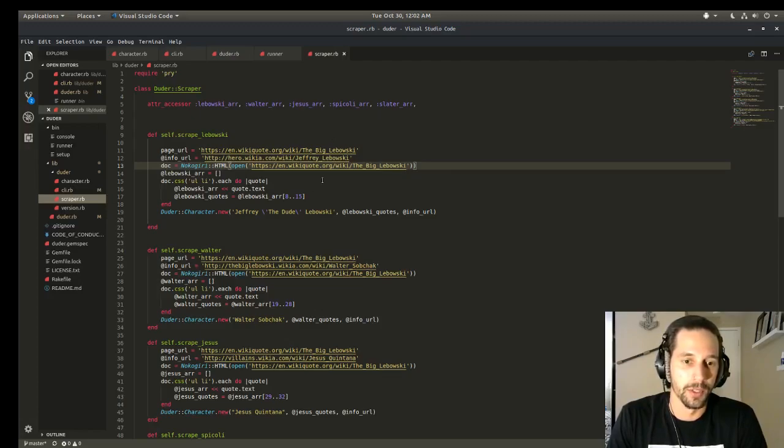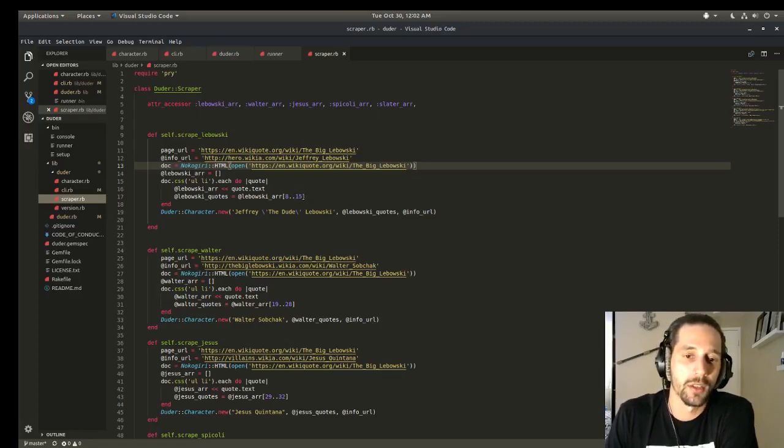Now, I did mention that the first three characters here are all coming from the same Big Lebowski page. So in order for me to select just the quotes that I wanted for each character, I had to do a little workaround. Right under here you see I set another instance variable, Lebowski quotes, and that's equal to the Lebowski array that I've filled right above it. And then you see the indices 8 through 15, including 15.